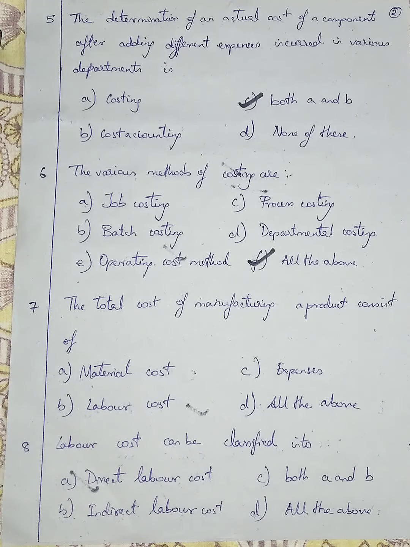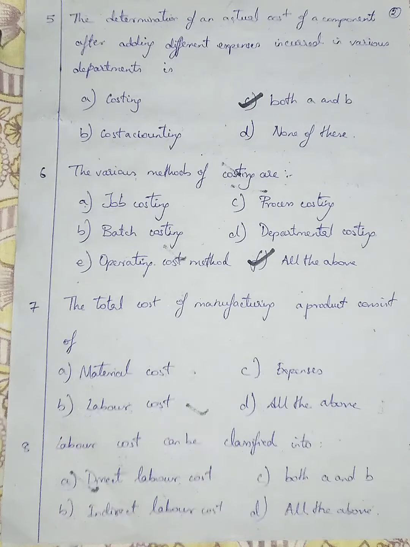Question number 7. The total cost of manufacturing a product consists of: option A, material cost; option B, labor cost; option C, expenses; option D, all the above. For manufacturing a product, definitely material cost will be there, labor cost will be there, and some other expenses. So I'm going with option D, all the above.